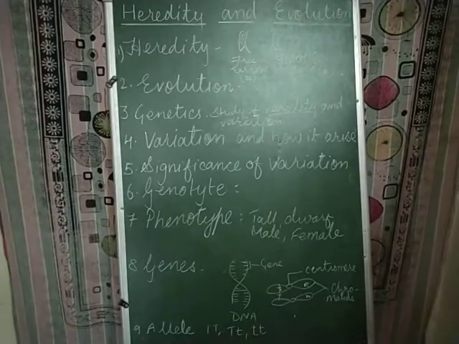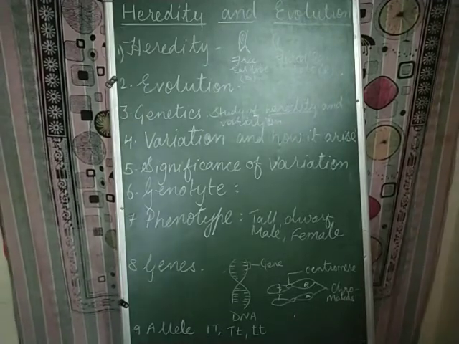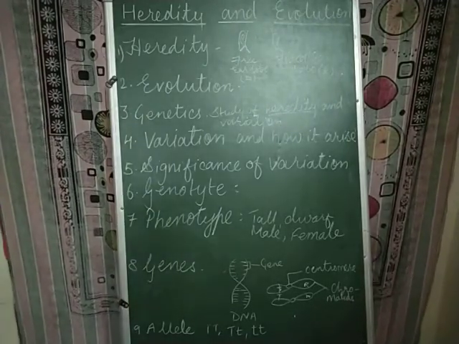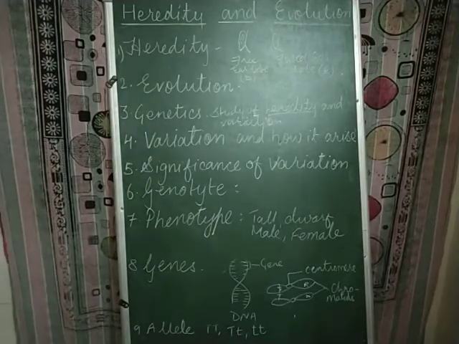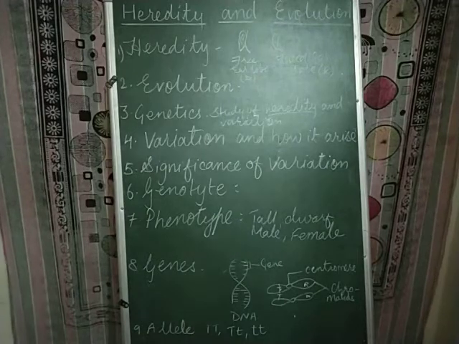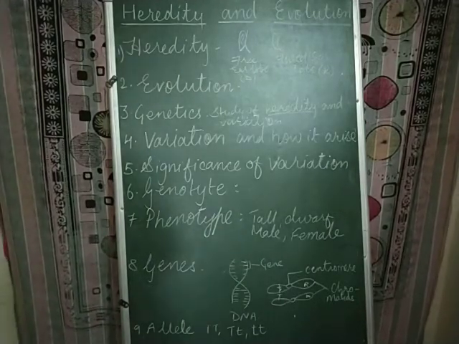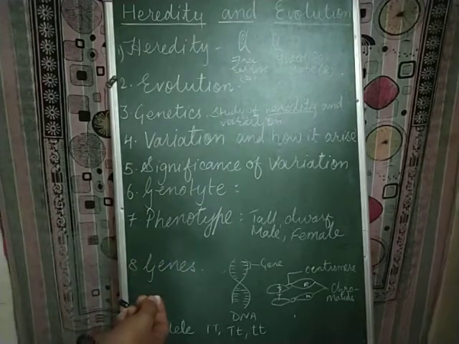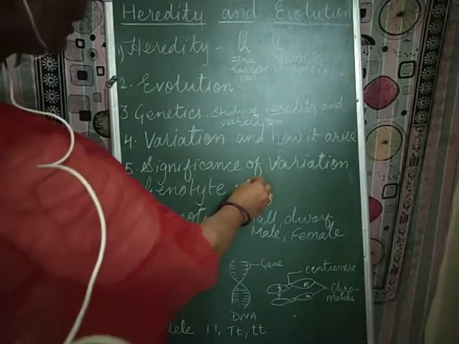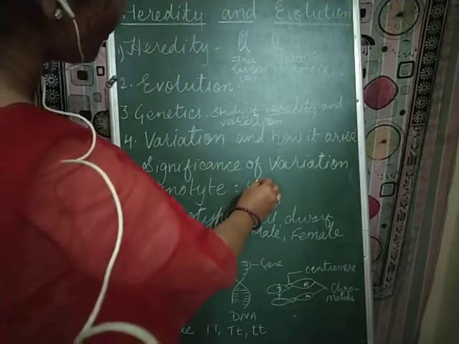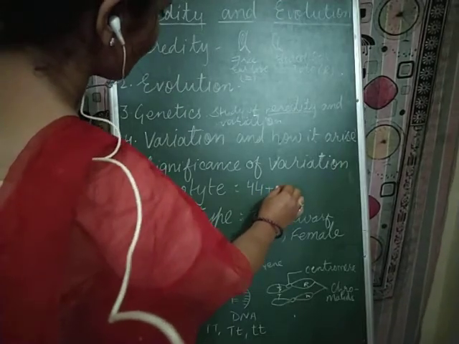Now next we deal with the genotype and the phenotype. Now what genotype is and what phenotype is, and why we need to know that? Genotype basically is the genetic composition of the living organism. If you want to know the genetic composition of a male, then in human beings we have 44 autosomes plus 2 sex chromosomes.